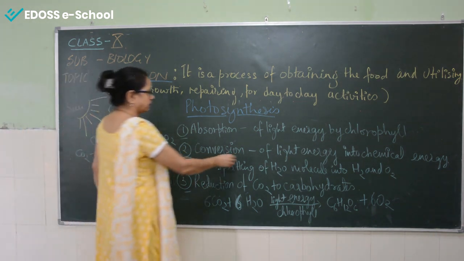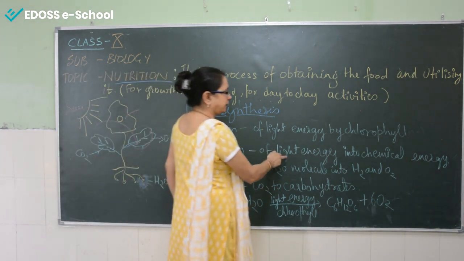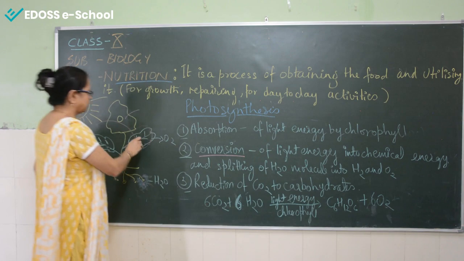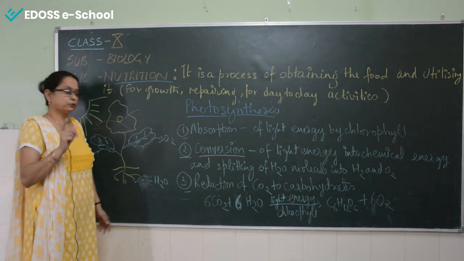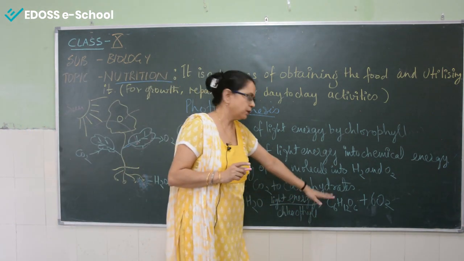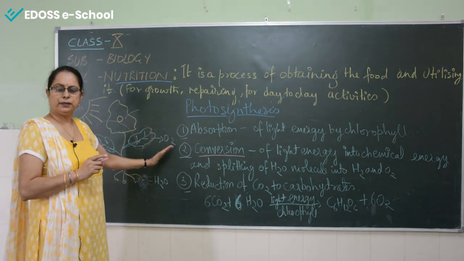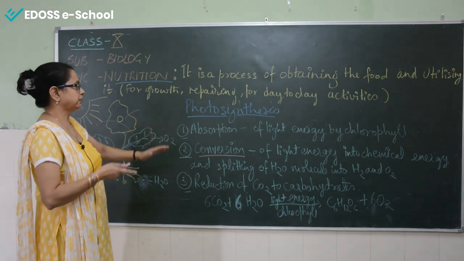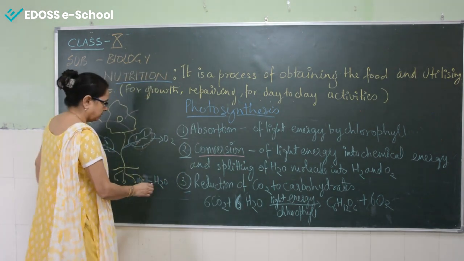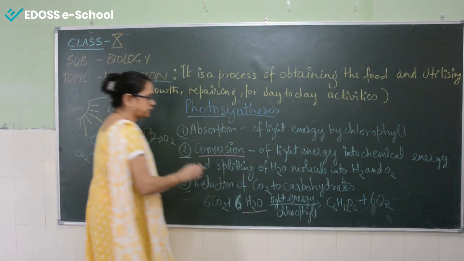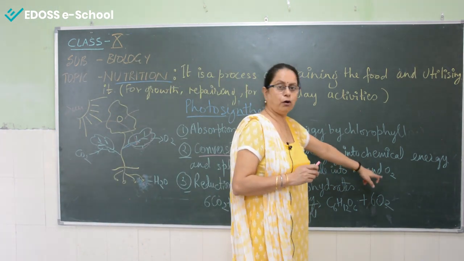Now the second step, conversion. Conversion means to convert. Conversion of light energy into chemical energy. Once the chlorophyll absorbs the light energy, it will be converted into chemical energy, because in this equation of photosynthesis, all we see here are chemicals. So the light energy has to be converted into chemical energy, along with splitting of water. See, this here is water. It has to be split, broken down into hydrogen and oxygen.